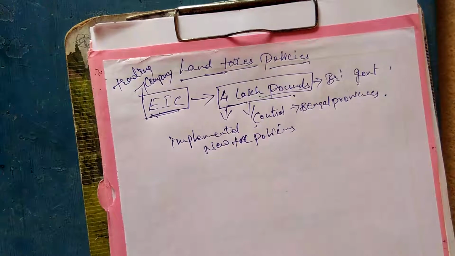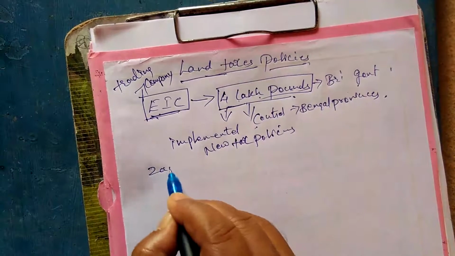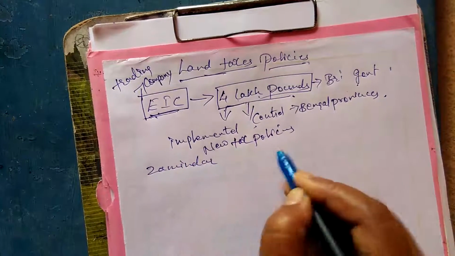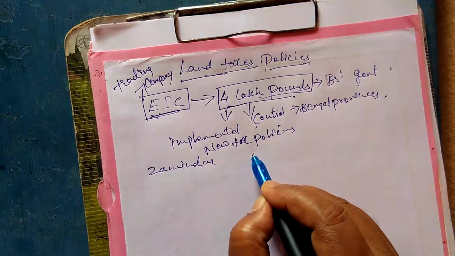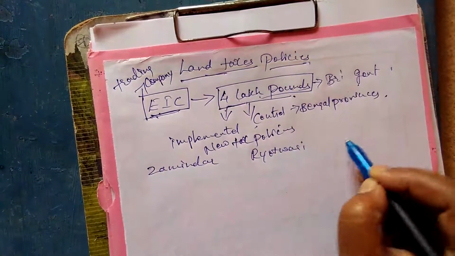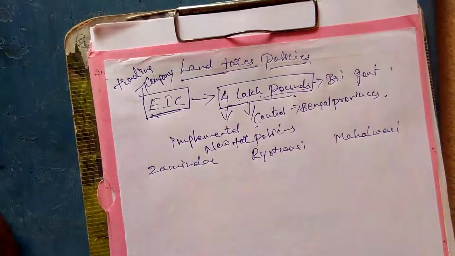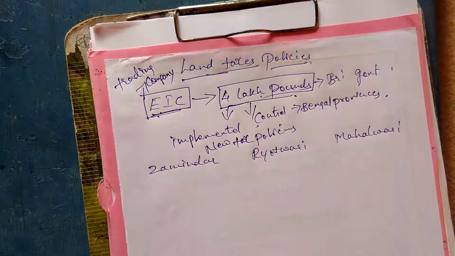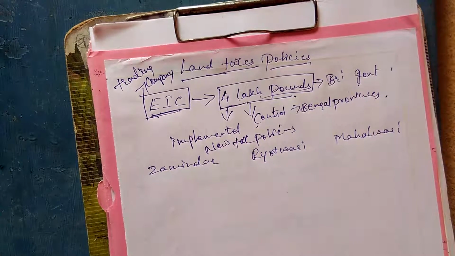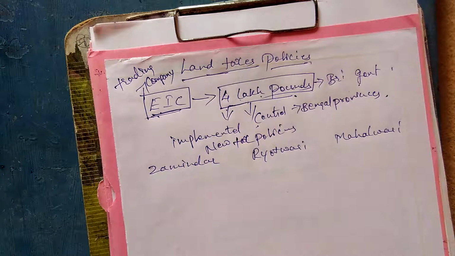Remember, they brought nearly 3 different types of policies. Among them, one is the Zamindari policy. The second one was the Raitwari. And the third one was the Mahalwari. These were the 3 different types of policies, or you can say the 3 different types of land taxes that were implemented by the British.